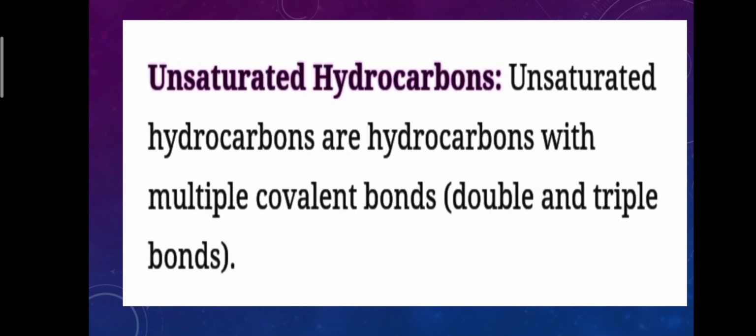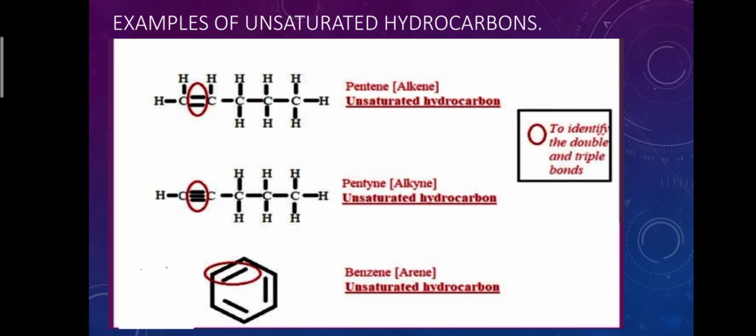Unsaturated hydrocarbons are hydrocarbons with multiple covalent bonds, that is double or triple bonds. For example, alkene. It is pentene, 5 carbon atoms are present in pentene, and a carbon-carbon double bond is present in pentene.